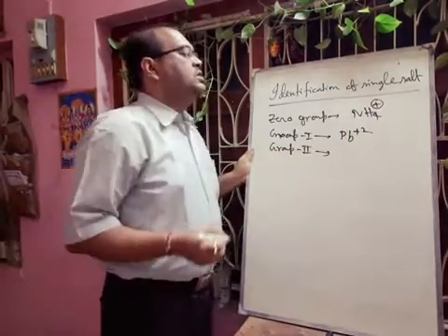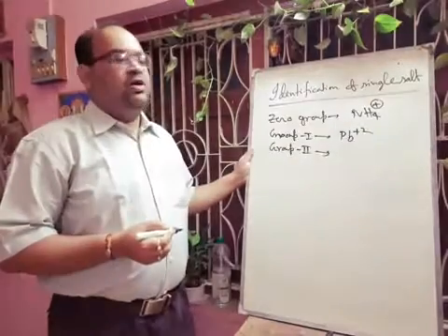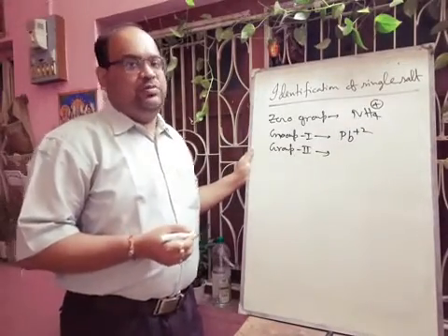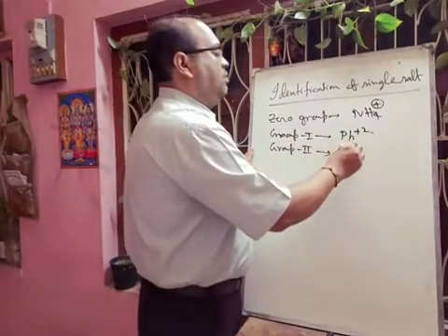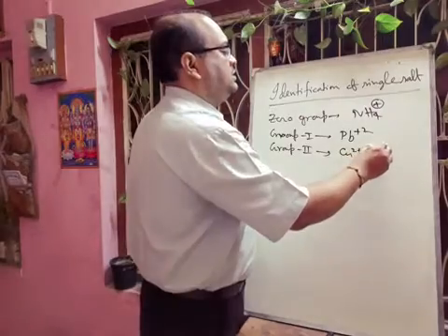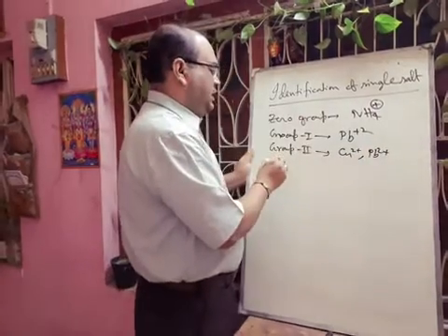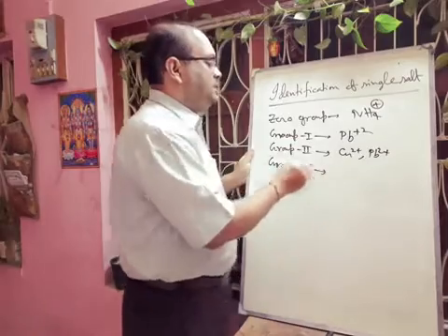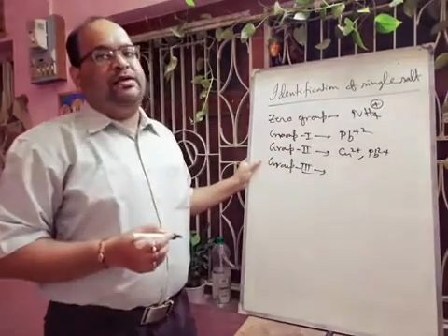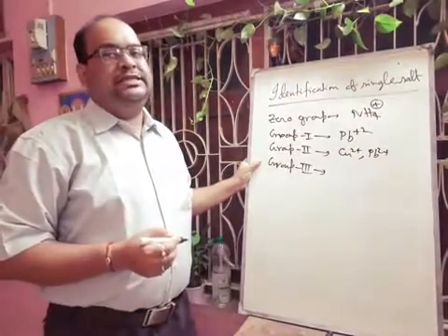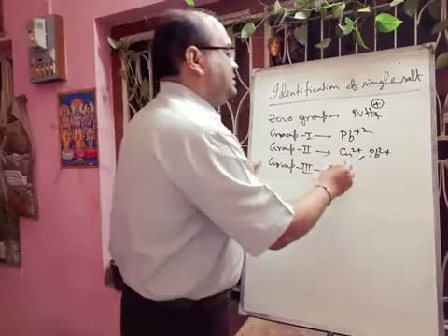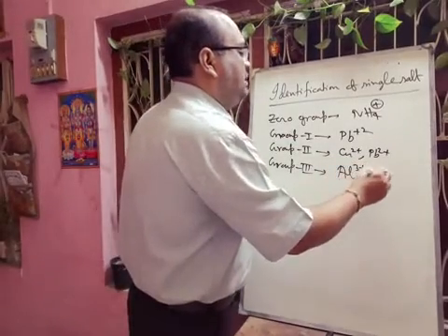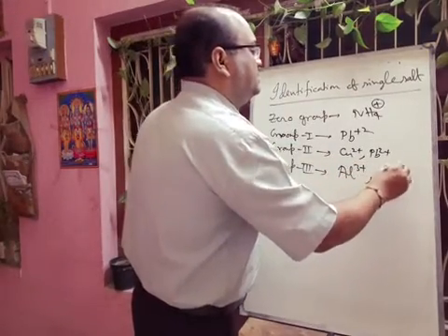In group 2, the cations are copper 2 plus and lead 2 plus also. Next one is group 3. In group 3, the cations in your syllabus are Al 3 plus and Fe 3 plus, aluminium ion and ferric ion.